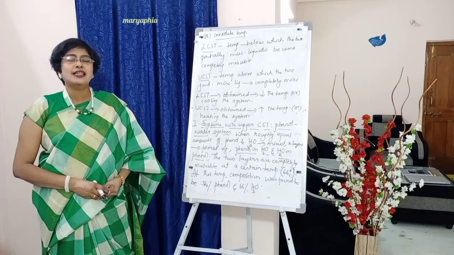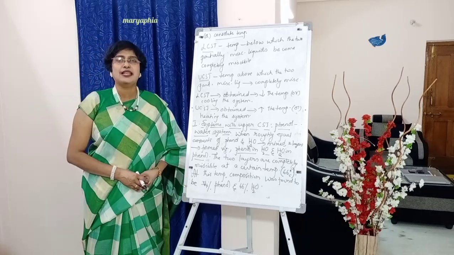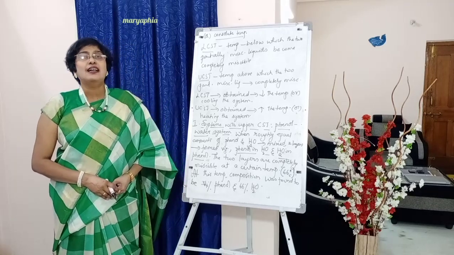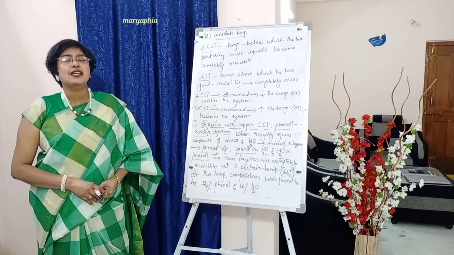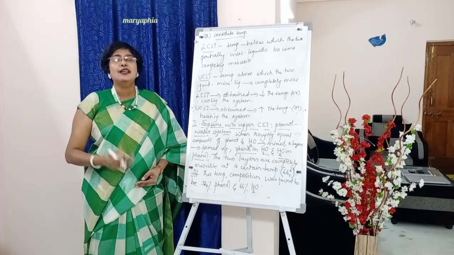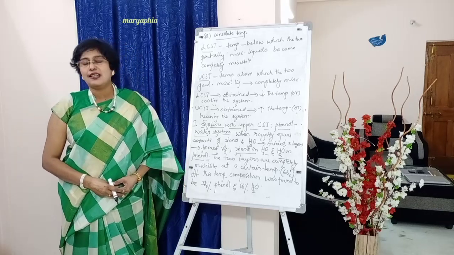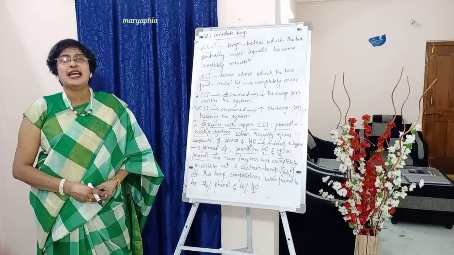So as we have seen in the introduction of partially miscible liquids, students, when we take roughly equal amounts of the two partially miscible liquids, we find two layers forming in the beaker, one is the aqueous layer and the other one is the organic layer.